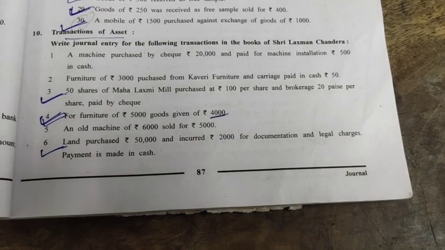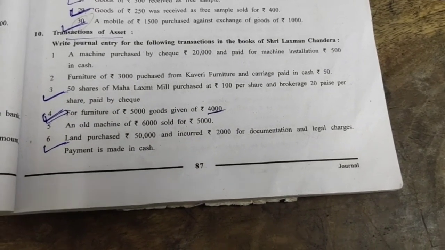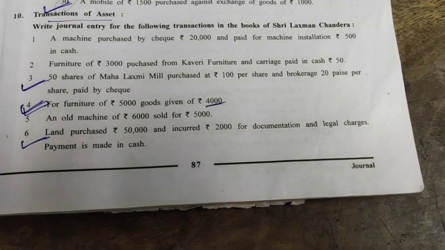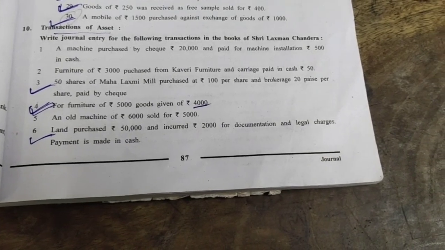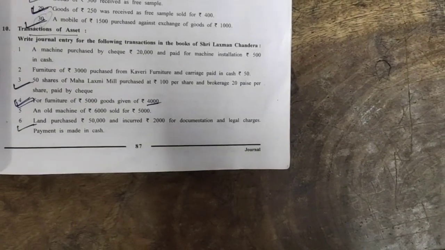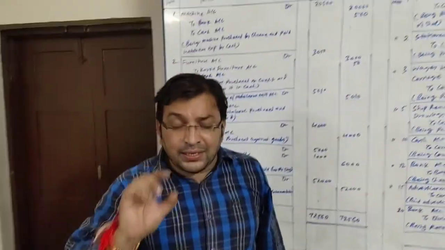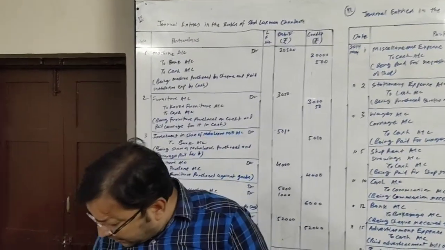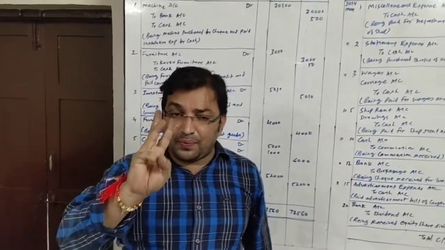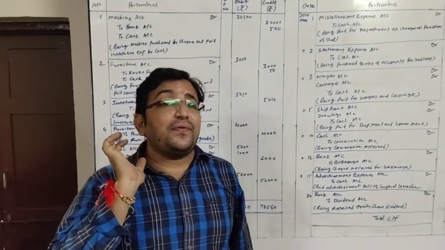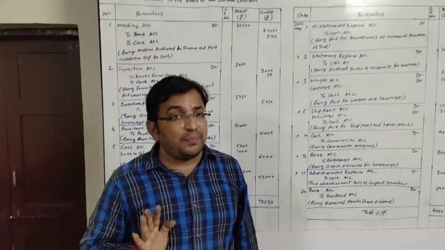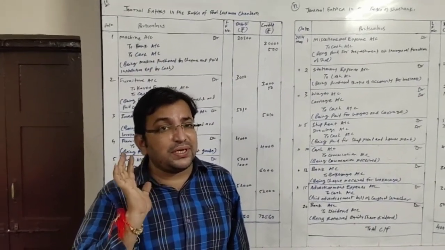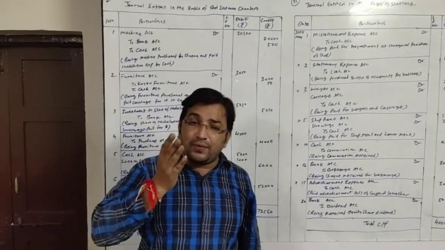Transaction number 2 says furniture of 3,000 purchased from Kaveri Furniture and carriage paid in cash rupees 50. Here the carriage rupees 50 is paid for that furniture. Now the thing is, we have purchased furniture of rupees 3,000, and 50 rupees we have paid for carriage. That means the total amount of furniture is rupees 3,050. So furniture account will be debited with